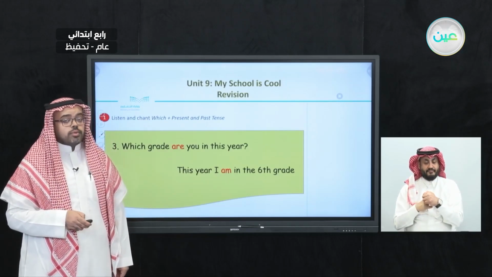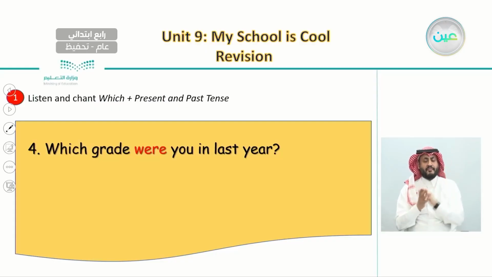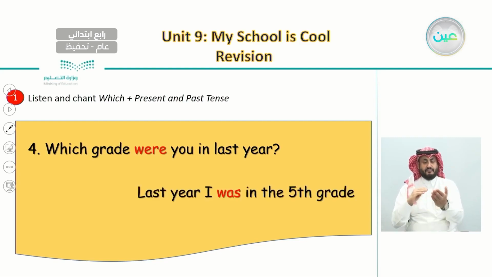If we're talking about which grade we were in last year, the question will be, which grade were you in last year? So the answer will be, last year I was in the 5th grade.